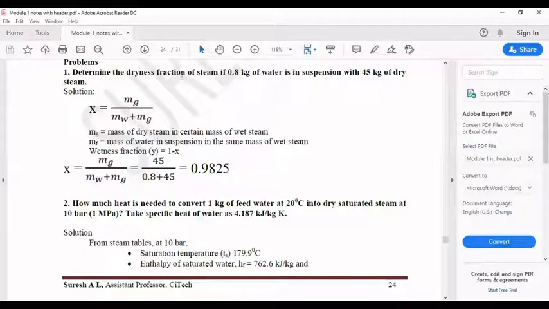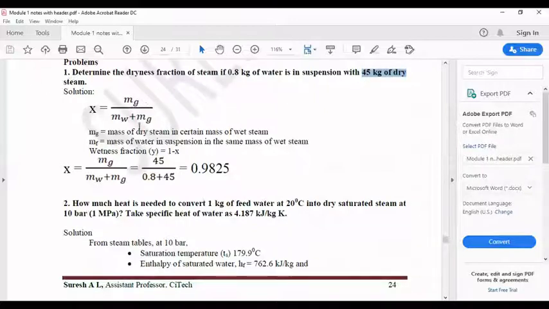Determine the dryness fraction of steam if 0.8 kg of water is in suspension with 45 kg of dry steam. So directly they have mentioned that 0.8 kg of water particles are there, and 45 kg of dry steam is there. Now, this 45 kg of dry steam is nothing but mg. mg is nothing but the mass of the dry steam.